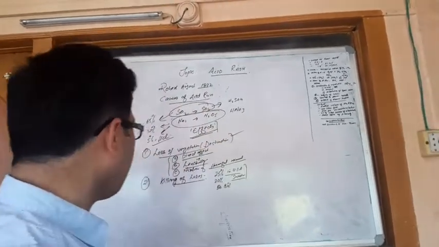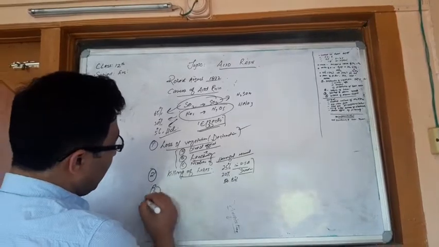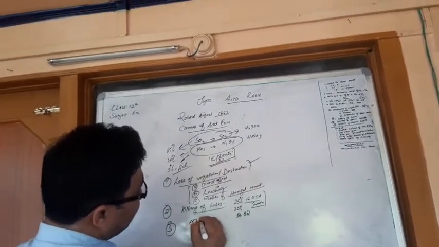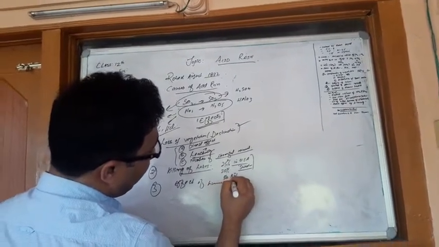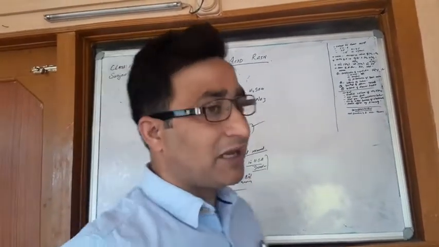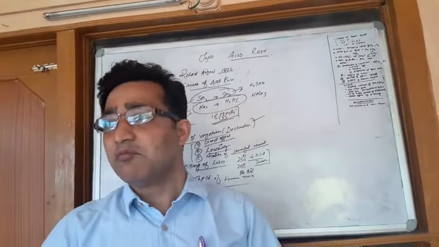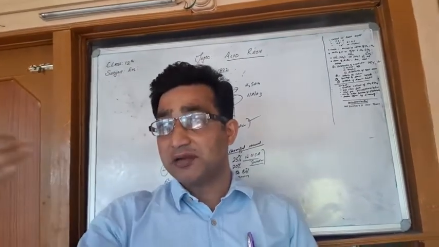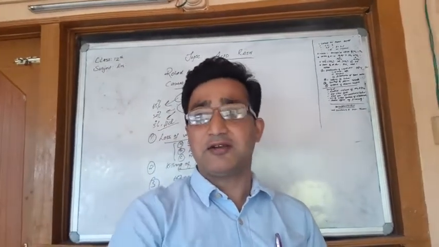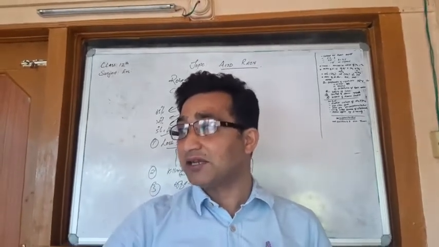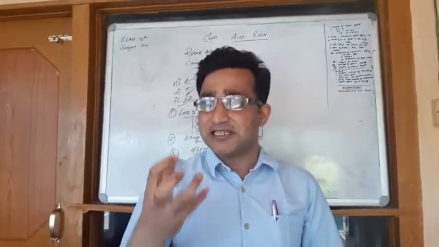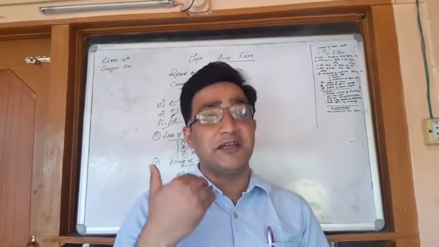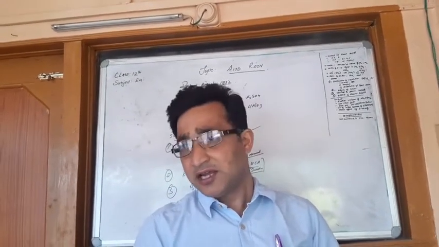Third, effect on human assets. Among all the human assets, we can talk about marble structures, limestone structures, likewise textiles, metallic articles, jewelry, paintings. All these assets of human beings get affected by these acid rains.